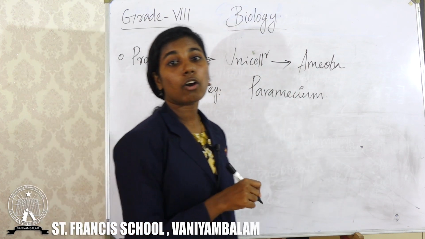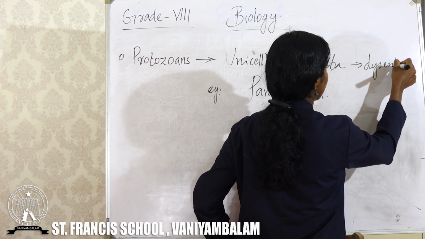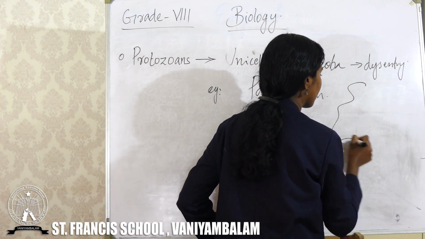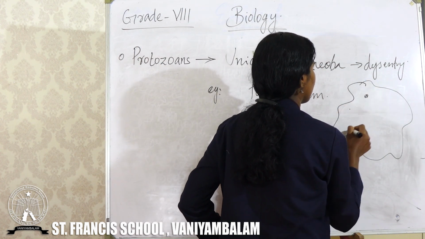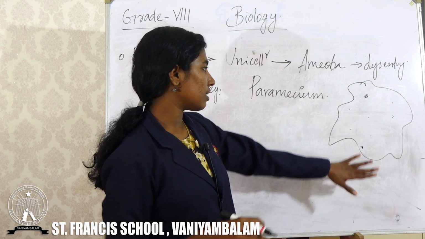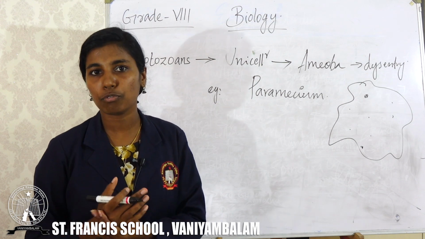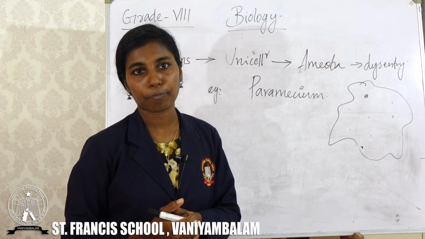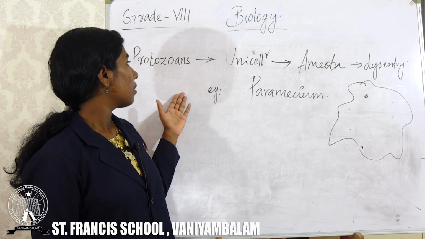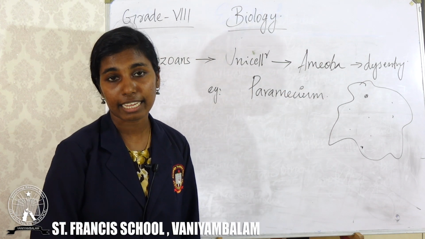Amoeba can cause many diseases, especially dysentery. Do you know the structure of amoeba? It's very simple. It's just an irregular structure like this, and some substance will be present inside amoeba. So this is amoeba. It can cause the disease dysentery. And some protozoans are very helpful because they help in agriculture. So protozoa are also our friends because they help in agriculture. They are our enemies because protozoa like amoeba can cause many diseases like dysentery.